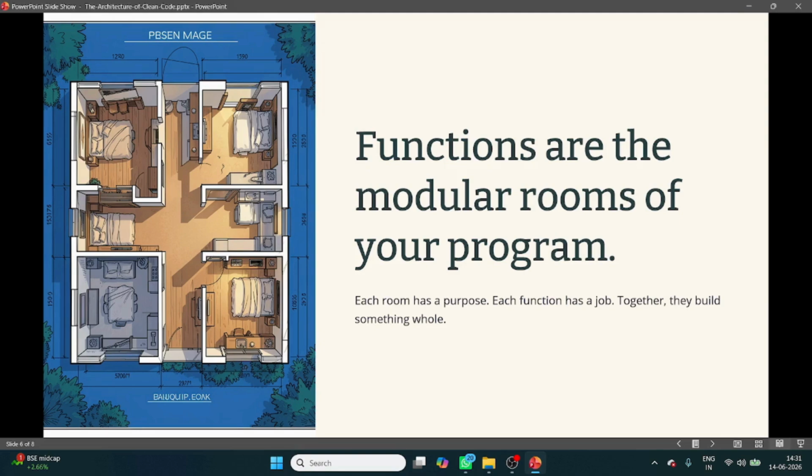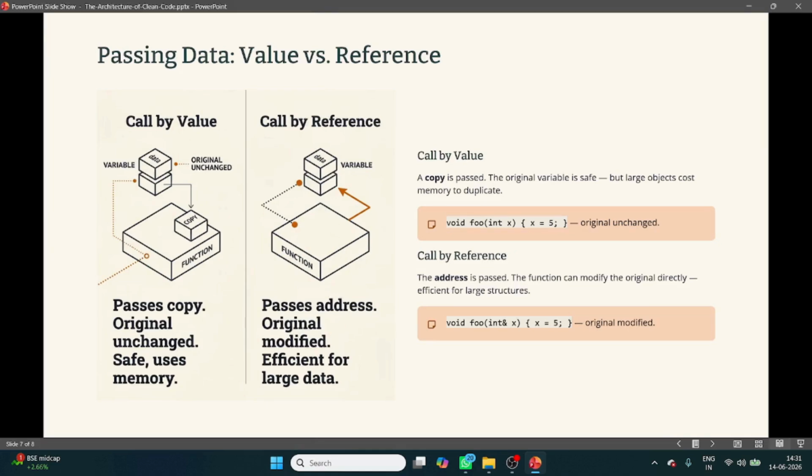And each function will perform only one task. This is called clean code, the architecture of clean code. Now, call by value versus call by reference. Obviously, if you have used functions, right?